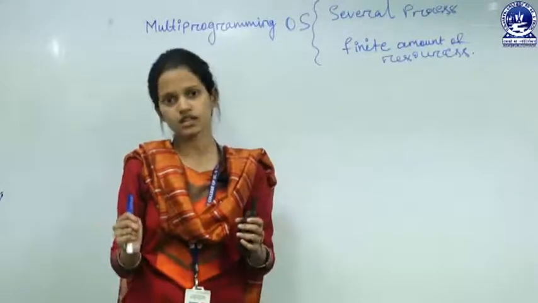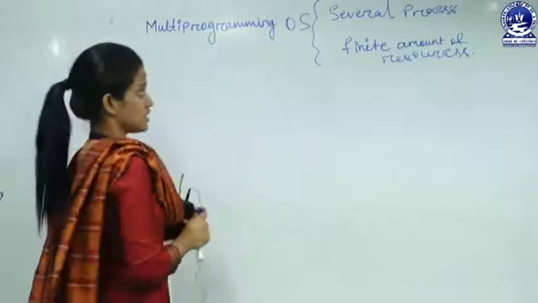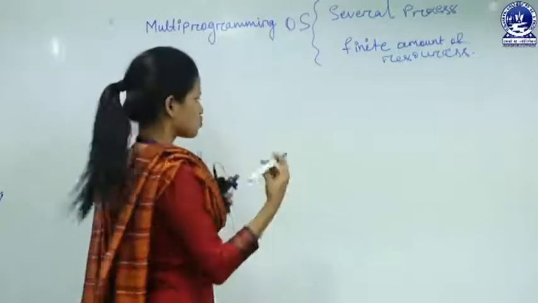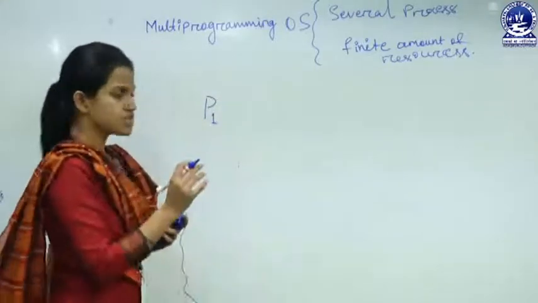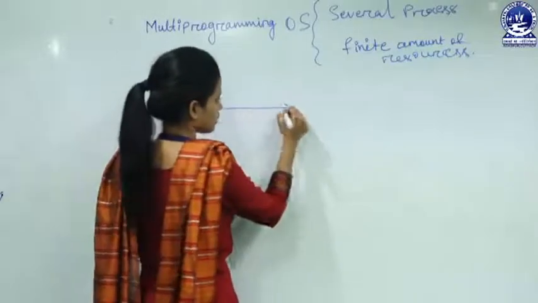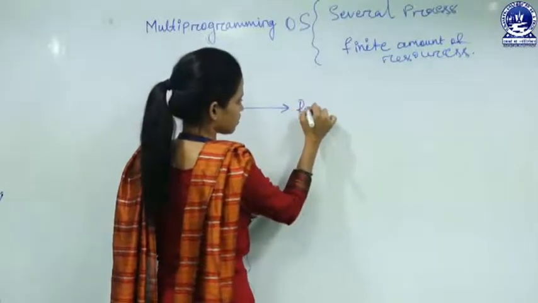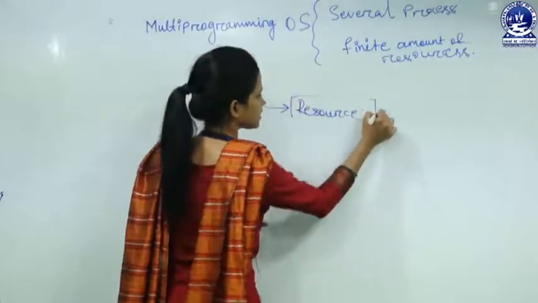But processes are there. Suppose among the several processes, one process is there, P1, which is requesting one resource.